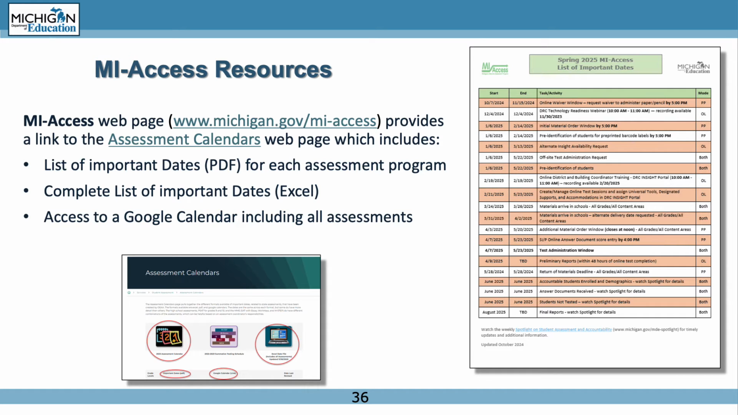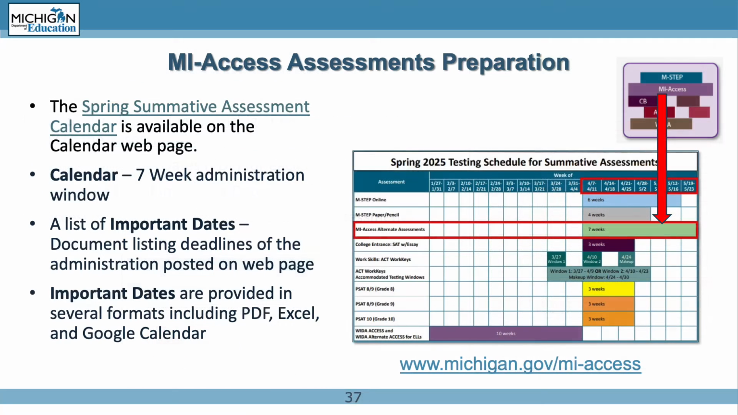A Google Calendar option is also available for those who want to be informed through their calendar what activities are approaching with regards to state assessments. This includes Google Help information and resources for task follow-up. The Spring Summative Assessment Calendar is available on the Calendar webpage.